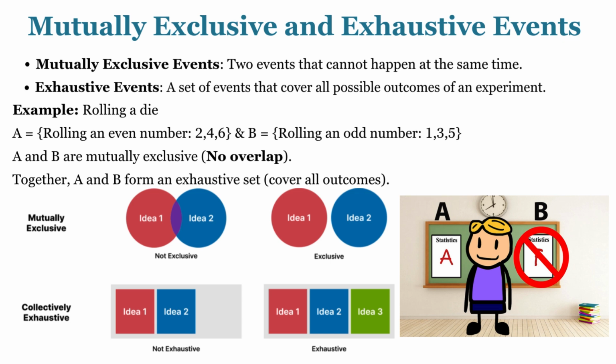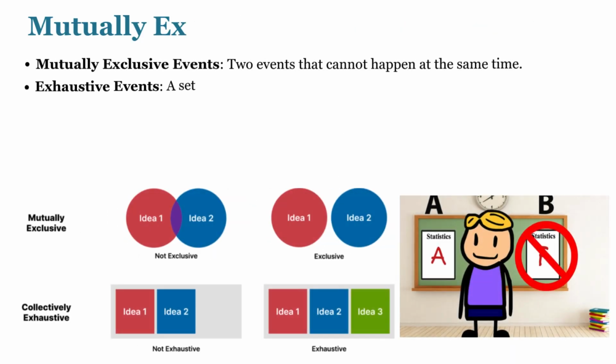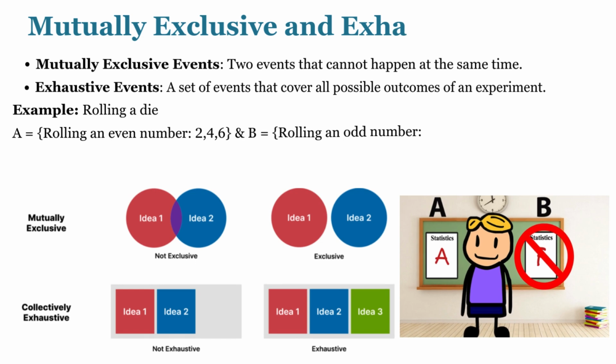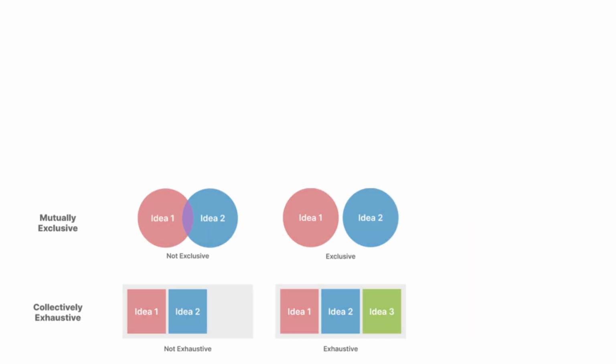And exhaustive events cover all possible outcomes, that means rolling an even or an odd number. If we roll a die, rolling 2 and rolling 3 cannot happen at the same time, so they are mutually exclusive, and rolling an even number or an odd number covers all cases. Such examples are mutually exclusive and exhaustive events.